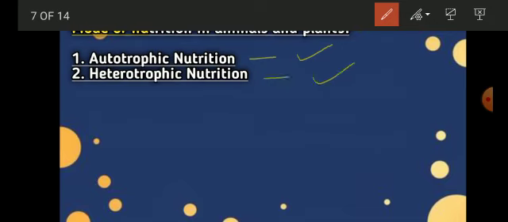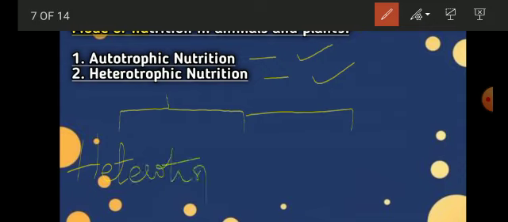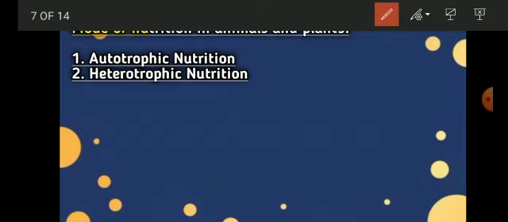Whenever we are talking about heterotrophic nutrition, even here you get these three things in your mind. That is heterotrophs, dependent, and consumers. As you know, heterotrophs are those organisms that get the food from the autotrophs, right?